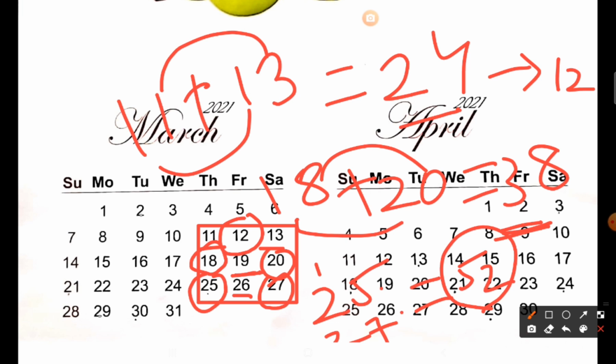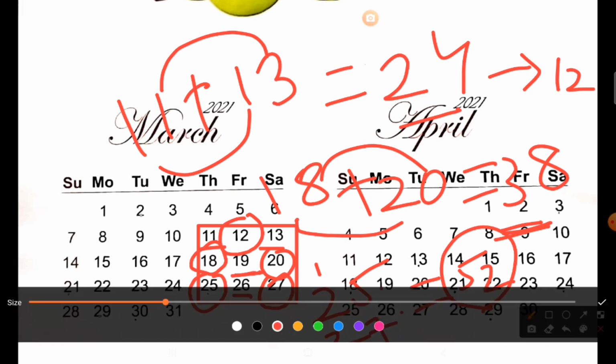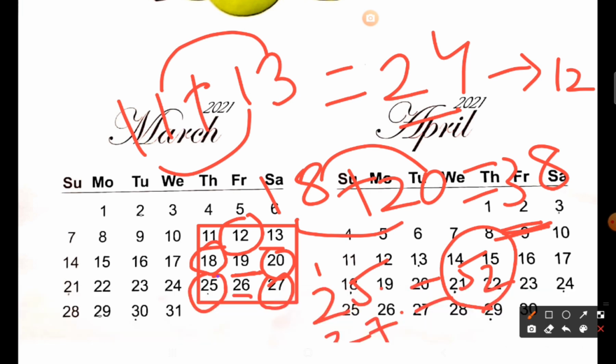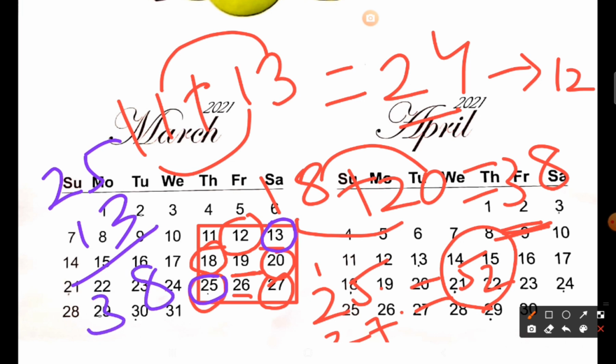So this way, if you add each pair, also if you add diagonally, means if you add this 25 and 13, for example, if you add this way also, diagonally also, then also your answer will be double the middle one. आप diagonally भी अगर add करेंगे 25 plus 13, तो जो भी आंसर आएगा वो जो सेंटर में नंबर है उसका डबल आएगा. So 25 plus 13, you can check it. 5 and 3 will be 8, and here 38. Again 38. So middle number जो है 19 उसका डबल आया, right?